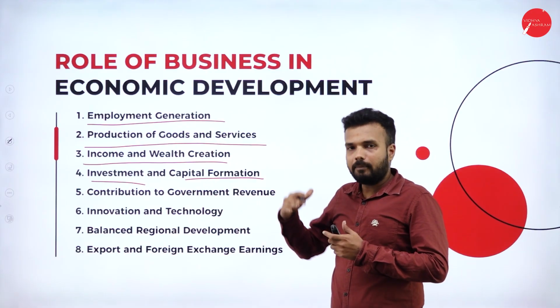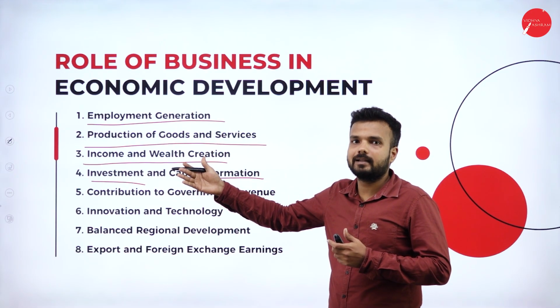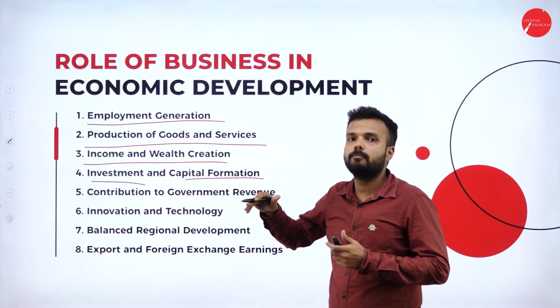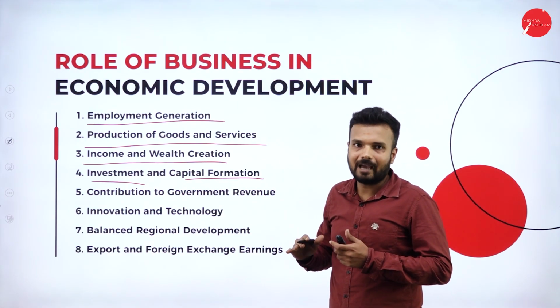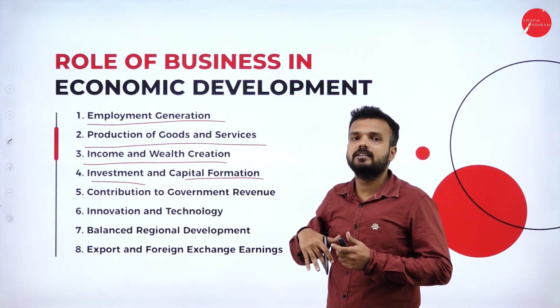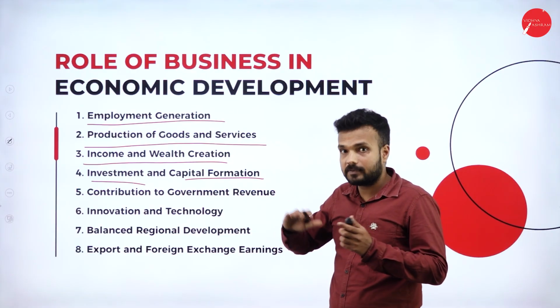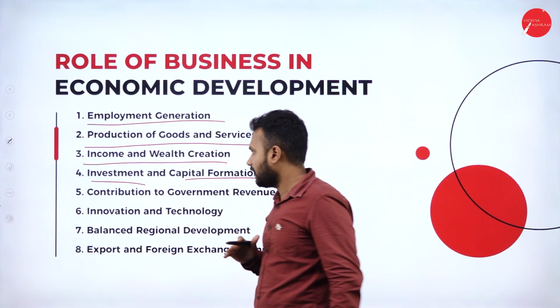For example, more than 40% of Americans invest in the capital market. When it comes to Indians, only 4% invest in the capital market. If they invest in the capital market, it is a kind of economic generation for our country. Americans are going to earn, and it is one of the reasons for the development of their country.